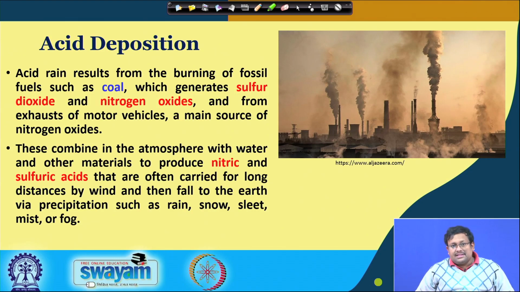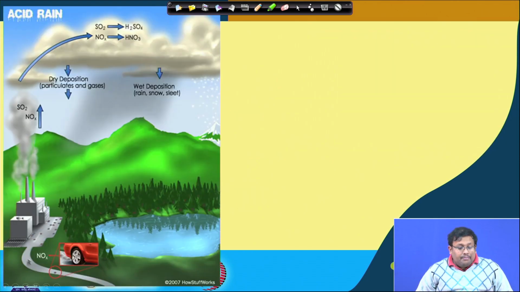As you can see in this slide, these are different types of coal and different industries producing a huge amount of smoke due to the burning of fossil fuels, which is creating acid rain. This slide also shows the different components of acid rain.